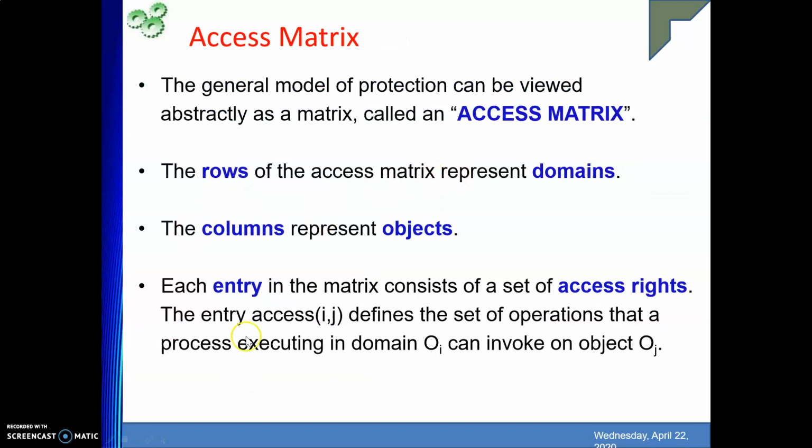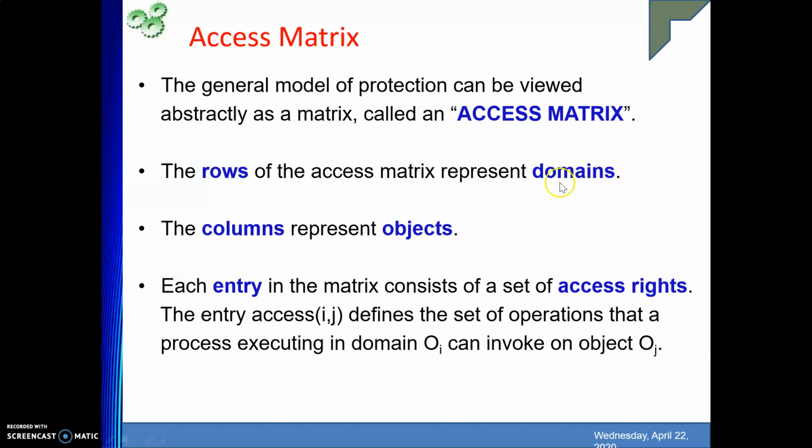Then next is the access matrix, the general model of protection, how we are going to provide protection. This is very, very important. The general model of protection can be viewed abstractly as a matrix known as the access matrix. So it is a matrix, with some rows and columns. Here rows represent domains, you'll be working in various domains. And columns represent objects, because we are providing protection to our objects working in a particular domain, right?